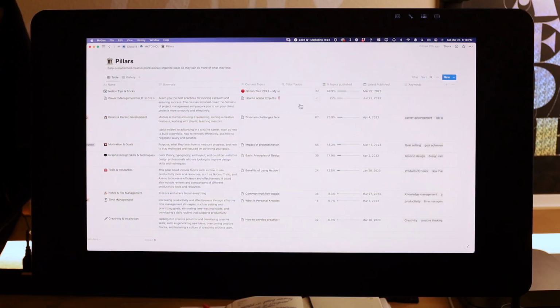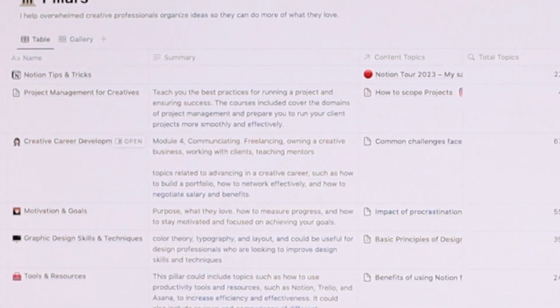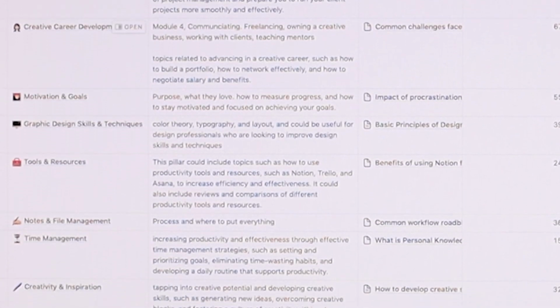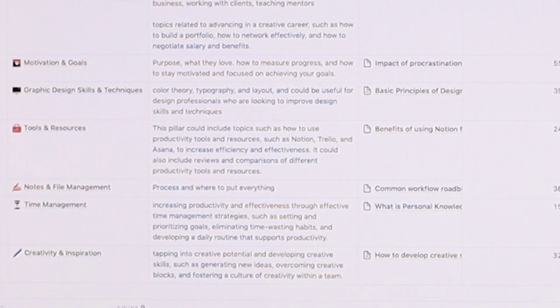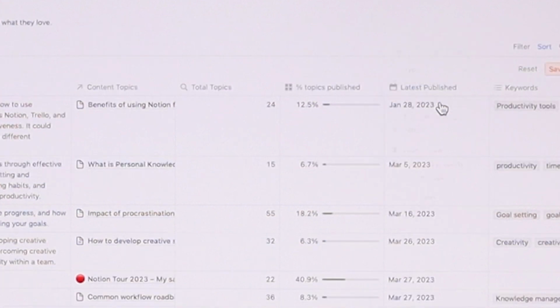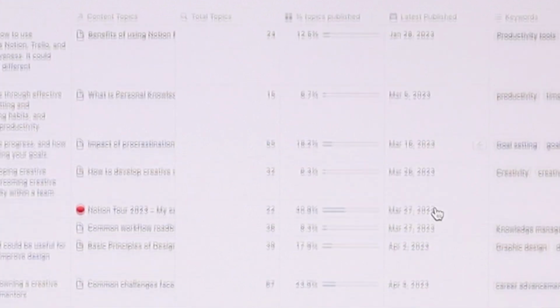The other thing that I used was relation properties to the pillars. Instead of using tags to make sure that I'm hitting the pillars, I'm using a relation, because then I can get a little bit more information from those pillars to my videos. So I don't have to rewrite the same keywords or the same summary, and I can also count the number of videos and pieces of content that are included in that particular topic.